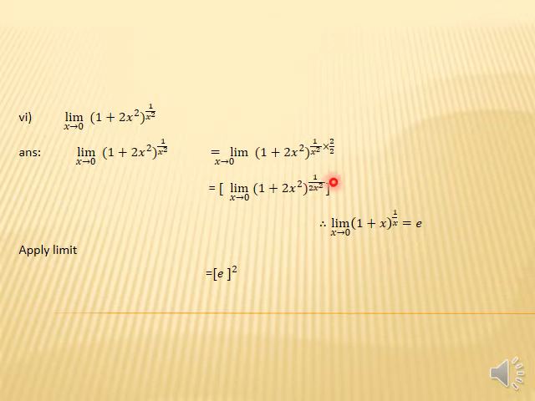We take 2 as common in the numerator in the whole power. The term inside the bracket is like this: 1 plus x raised to the power 1 upon x equals e. Here we have 1 plus 2x square, and the reciprocal of 2x square is 1 divided by 2x square. Now apply the limit on this inside function. You know that this whole term equals the exponential, and the whole power is 2, so it is e raised to the power 2. This is the answer of this function.